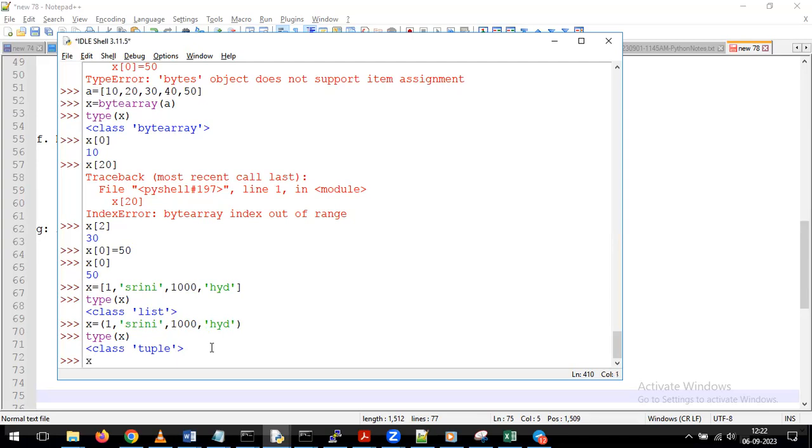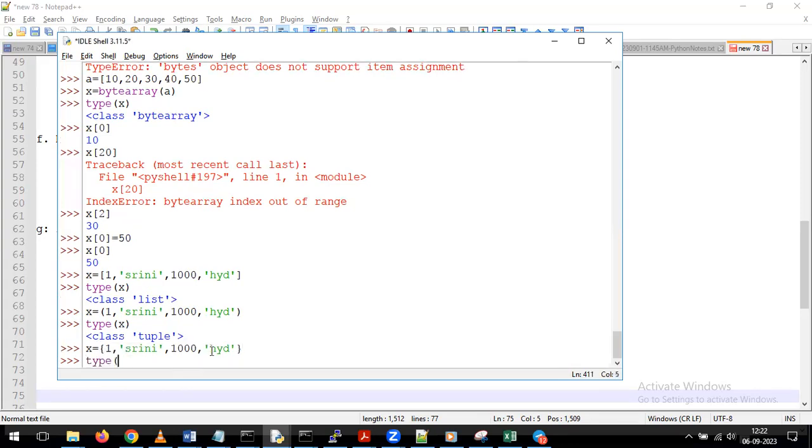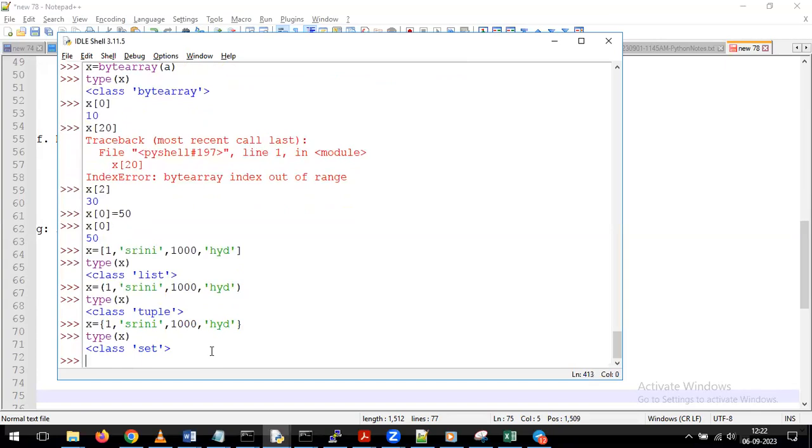The same way, for example, if I give curly braces, type of x. So what's happening? If I give curly braces, it takes it as a set data type. All these are different data types we have. List is one type of data type, tuple is one more kind of data type, and set is one more kind of data type. But as part of all these data types, if you observe, we have given similar kind of data.